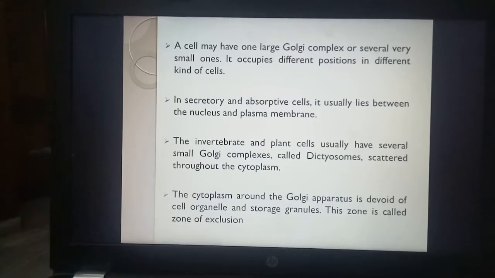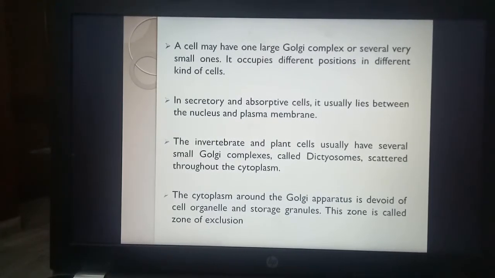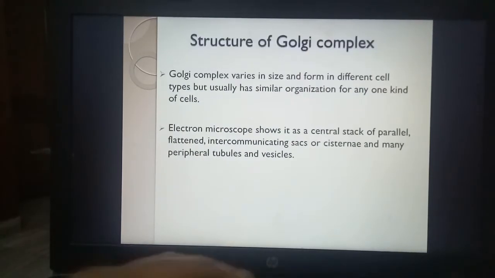Then the immediate cytoplasm around the Golgi apparatus has no other cell organelles present in it. वहाँ पे cytoplasm खाली रहता है, कुछ और ऑर्गेनेल्स प्रेजेंट नहीं होंगे, और इस जगह को हम कहते हैं zone of exclusion. यहाँ पे हर चीज एक्सक्लूडेड है, मतलब बाहर है, यहाँ पे nothing would be present.